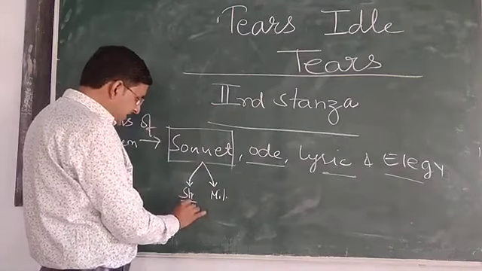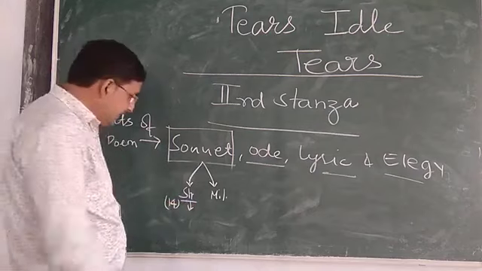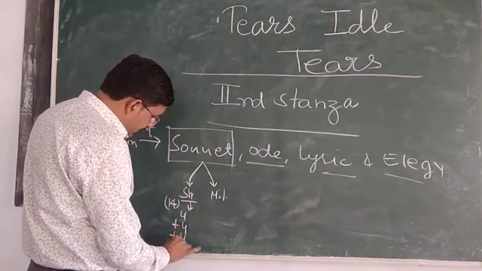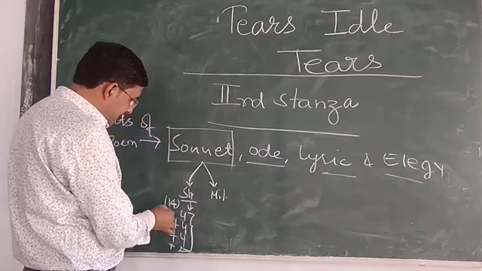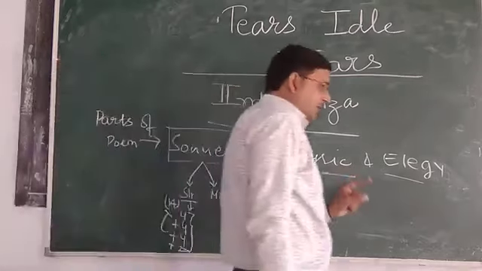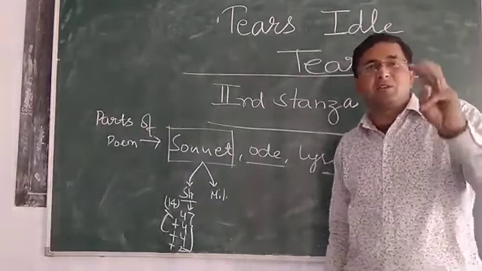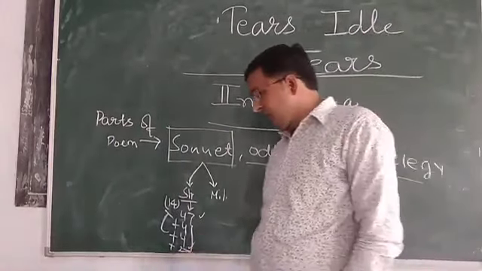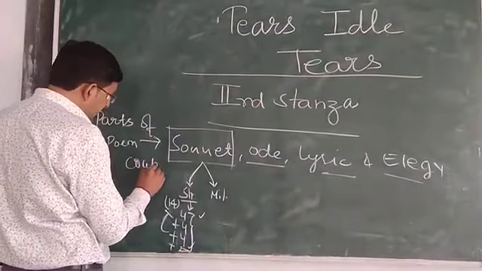First is the Shakespearean sonnet. In it, the 14 lines are divided into 4 plus 4 plus 4 plus 2, which is equal to 14. This is the stanza type in the Shakespearean sonnet: 3 stanzas of 4 lines each, that is, 3 quatrains, and in the last a group of 2 lines, that is a couplet.